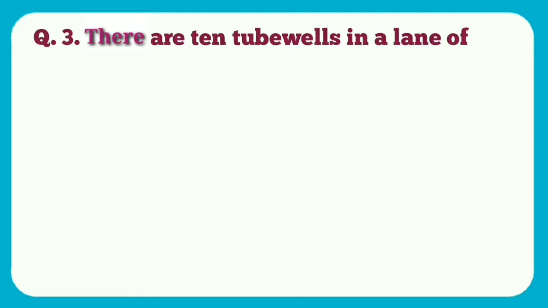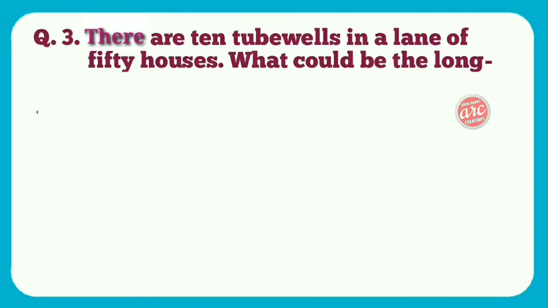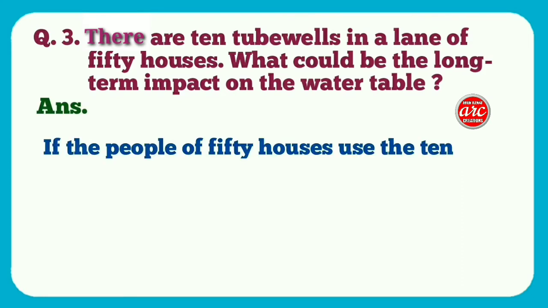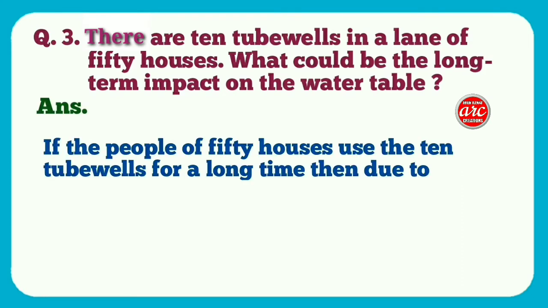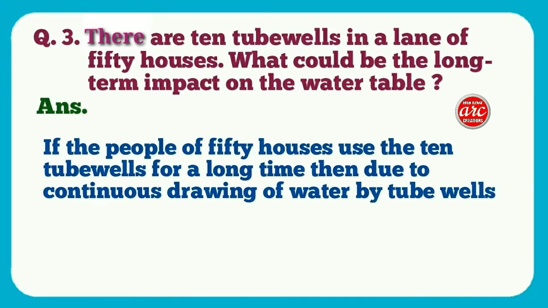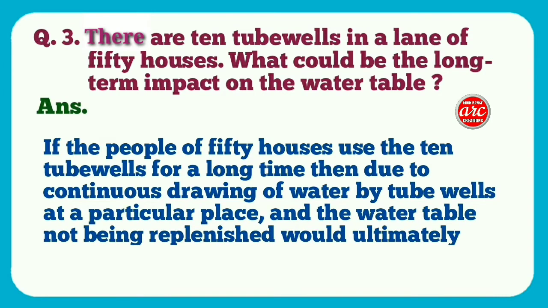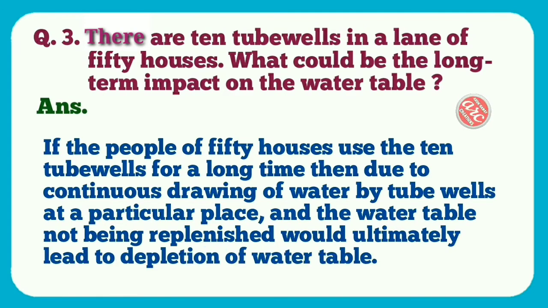Question number 3. There are 10 tube wells in a lane of 50 houses. What would be the long-term impact on the water table? Answer. If the people of 50 houses use the 10 tube wells for a long time, then due to continuous drawing of water by tube wells at a particular place and the water table not being replenished, it would ultimately lead to depletion of water table.